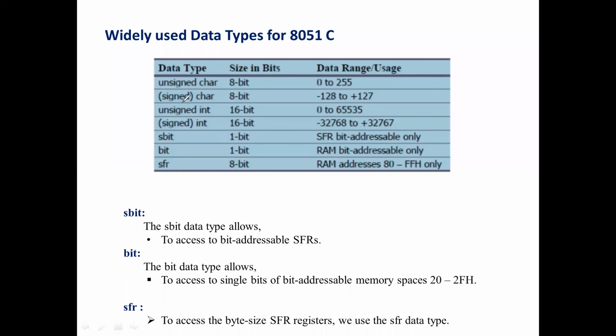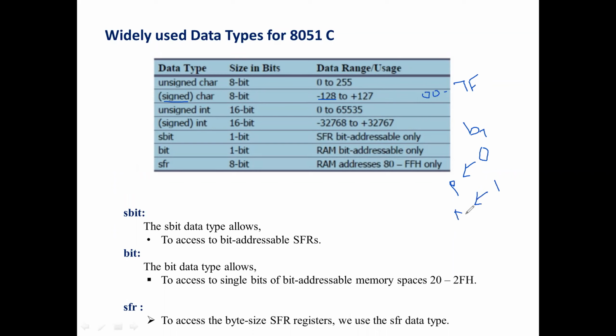Similarly, for signed character, the range is from minus 128 to plus 127. I think we have seen positive and negative numbers, and there I told you that the range will be 00 to 7F. Why? Because the most significant bit, bit 7, is taken as the sign. If it is 0, then it is positive; if it is 1, then it is negative.